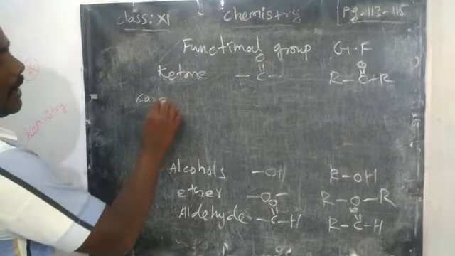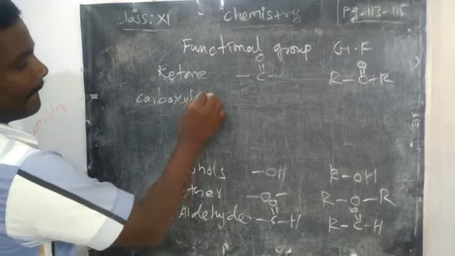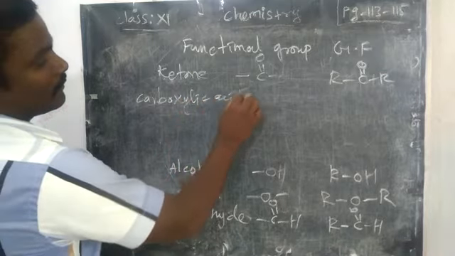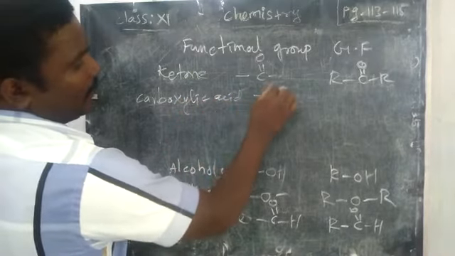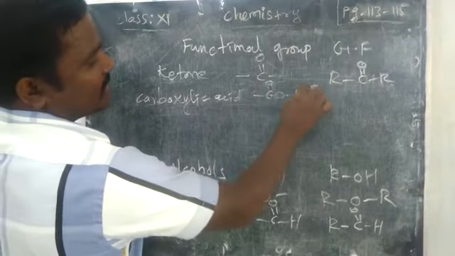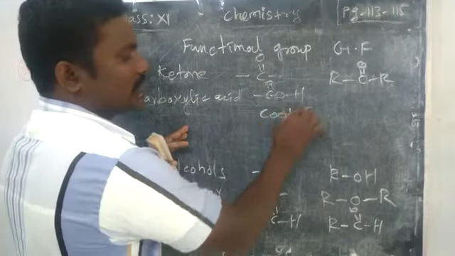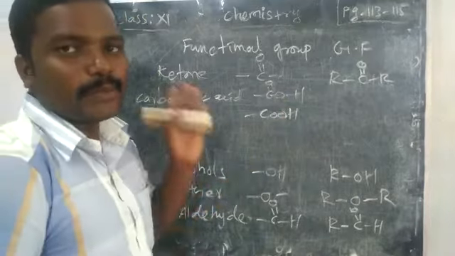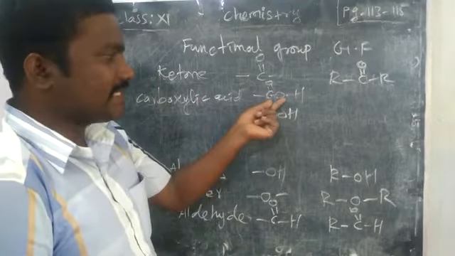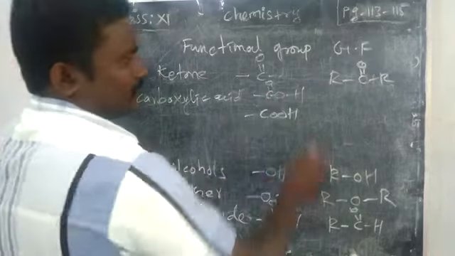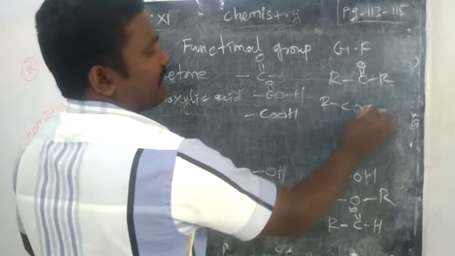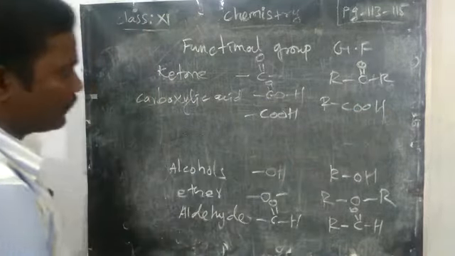What do you mean by carboxylic acid? When a C double bond O and OH group are present, simply you can write COOH. Both are the same; COOH you can split and write as C double bond O, OH. General formula RCOOH. Okay, right.